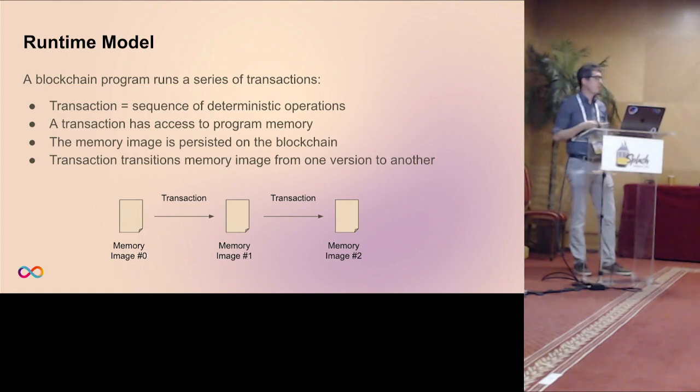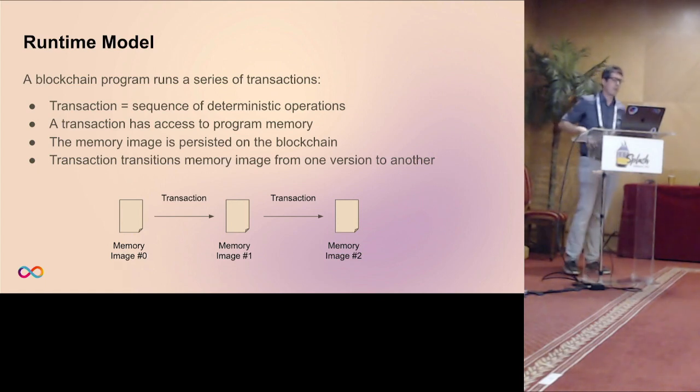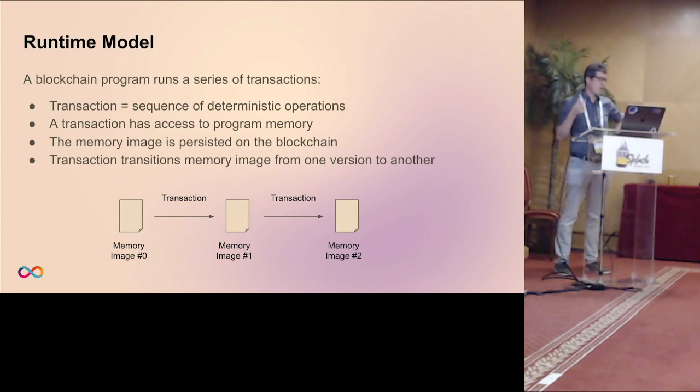Of course, at the implementation level, there can be optimizations. For example, there can be differential memory image snapshots being taken. Also, modern blockchains are able to truncate the memory image history in a secure way, so there's no need to retain the whole history to replay that from the beginning.